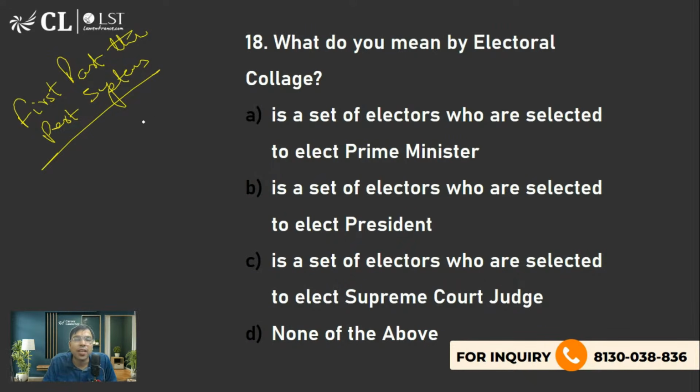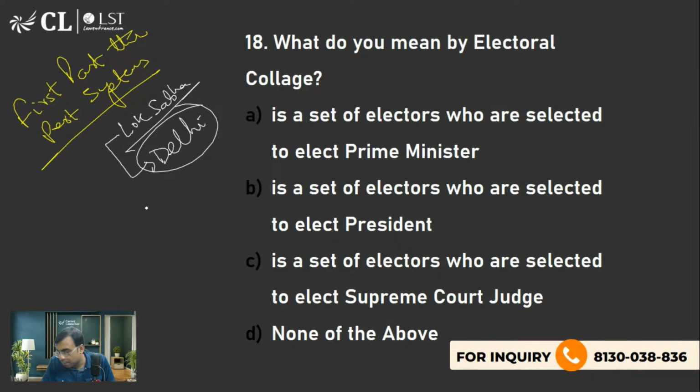So let's say, for example, there is a Lok Sabha constituency. कोई भी मान लो, जैसे मान लो there is a Lok Sabha constituency in Delhi. कोई एक constituency ले लो, because there are 7 Lok Sabha constituencies in Delhi, but I'm taking any one, let's say Central Delhi. Okay. Let's say 5 people are fighting elections. Like UK, yes, FPTPS is there in UK also.